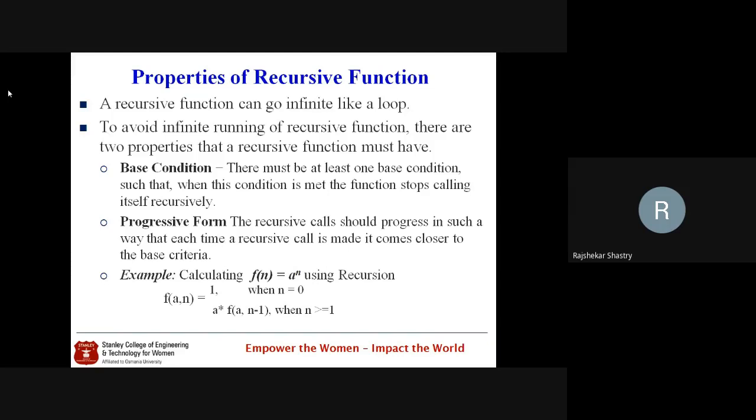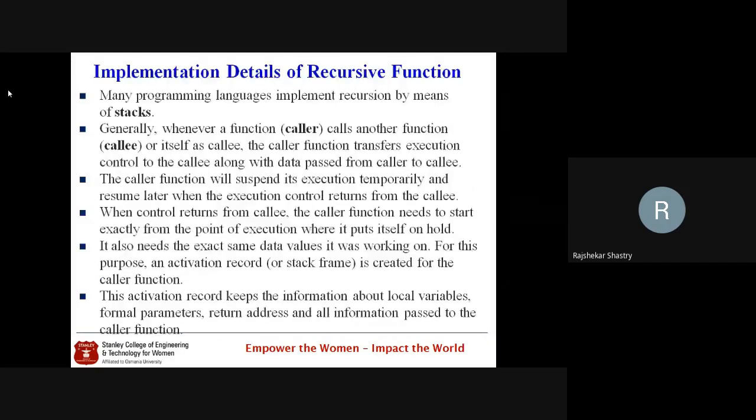Then there are the implementation details. In interviews they may also ask how recursive functions are implemented in C language. So these implementation details, particularly for recursion, one should know. That's why I have added this concept.